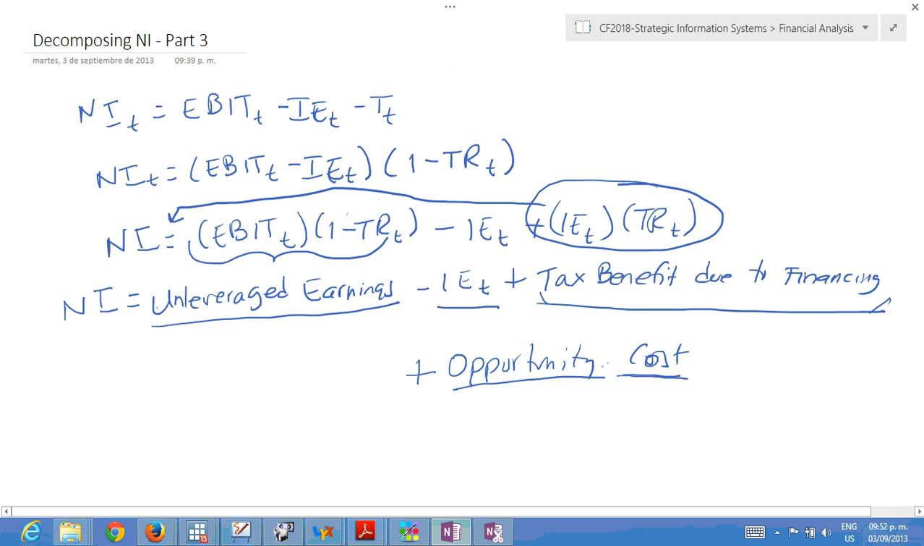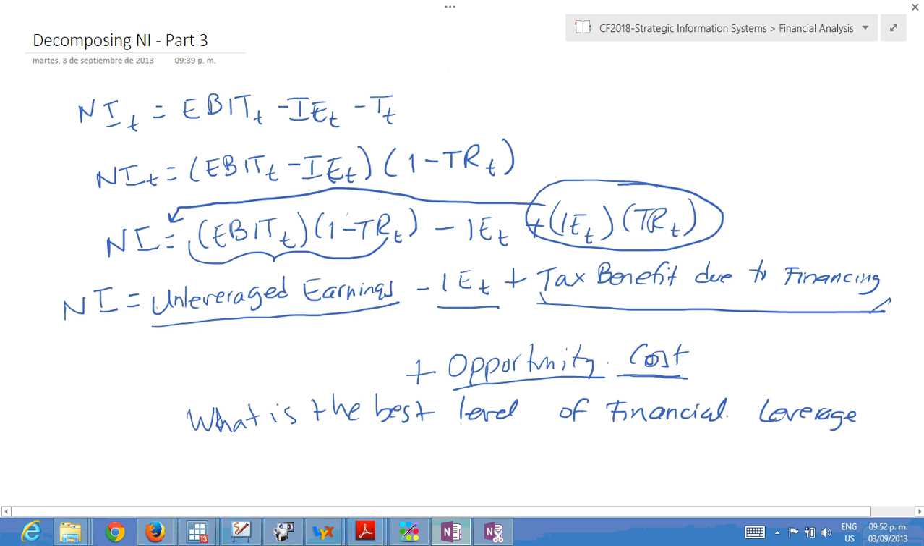This is one of the most difficult questions to respond to, and there is a whole area of finance called corporate finance to try to understand and respond to that specific question. The question would be: what is the best level of financial leverage for a company? It's a big question, right? We will explore it more in the next videos, where I'm going to be talking about financial leverage ratios.